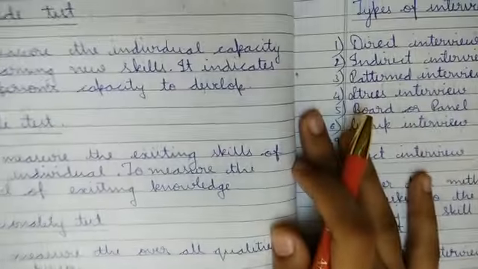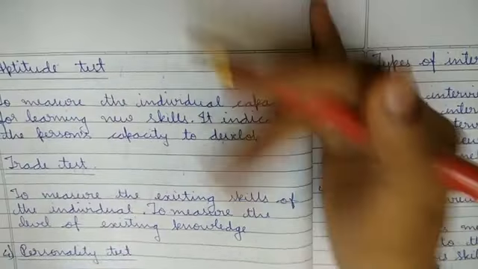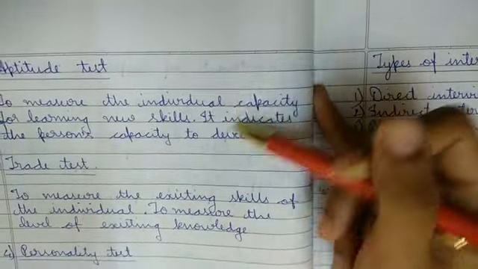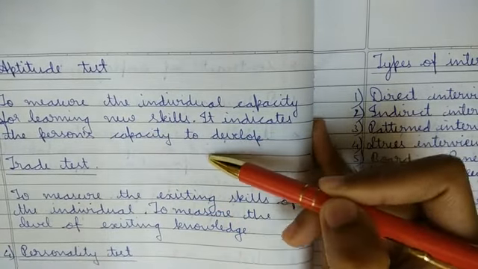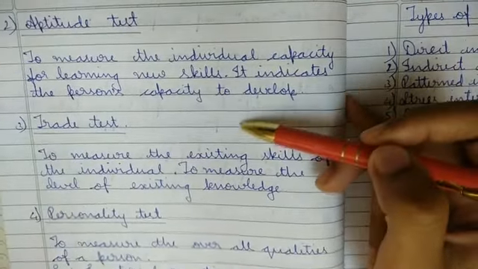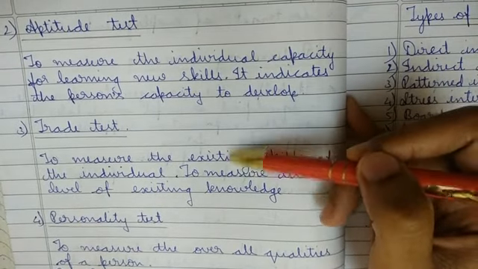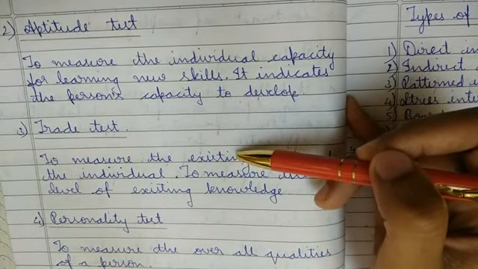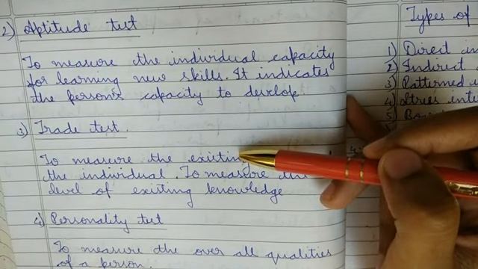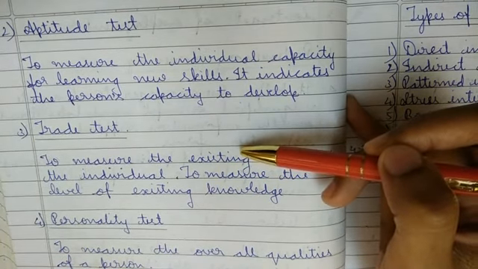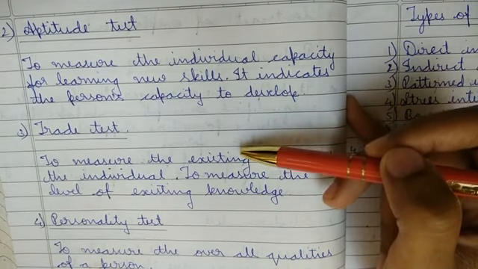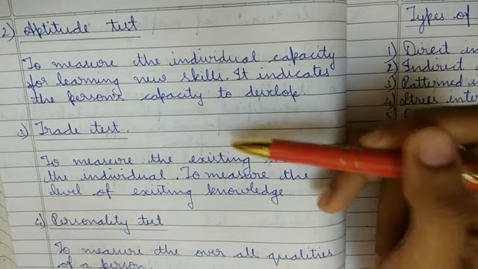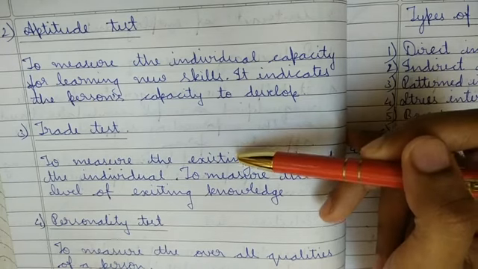Next is aptitude test. Aptitude test is to measure the individual's capacity for learning new skills. It indicates the person's capacity to develop. Here, as an employee I am coming to your organization, and you, as my superior, will see whether I have the capacity of learning new skills.